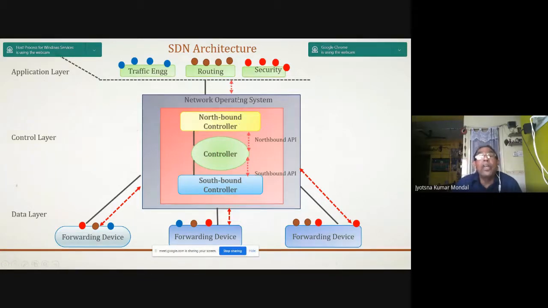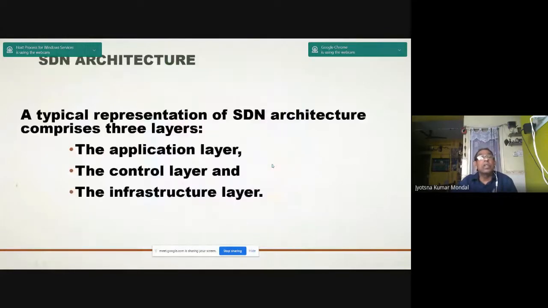In another view, we have the controller, the northbound API, then the southbound API, then forwarding devices, whatever the forwarding devices may be. In the network operating system, in the northbound controller, we have traffic engineering, routing, and security. So a typical representation of SDN architecture comprises three layers: the application layer I have shown you, the control layer, and the infrastructure layer.